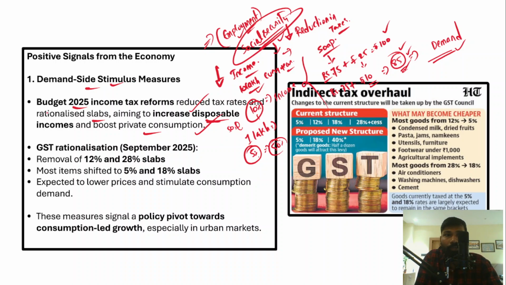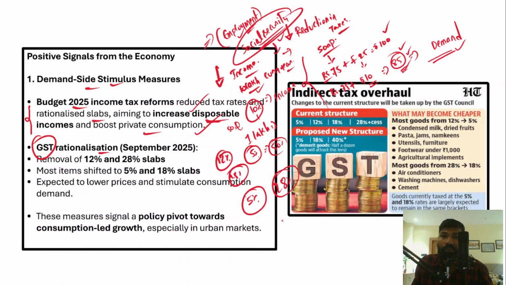Now this is with respect to income tax. In a similar way, GST rationalization was also done by the government. Now GST rates have been rationalized, so that means the slabs like 12% and 28% have been removed. Now the GST is just 5% and 18%. I'll explain. Earlier, if you look at GST slabs, there are certain goods where 5% tax is imposed. There are certain goods on which 12% tax is imposed.